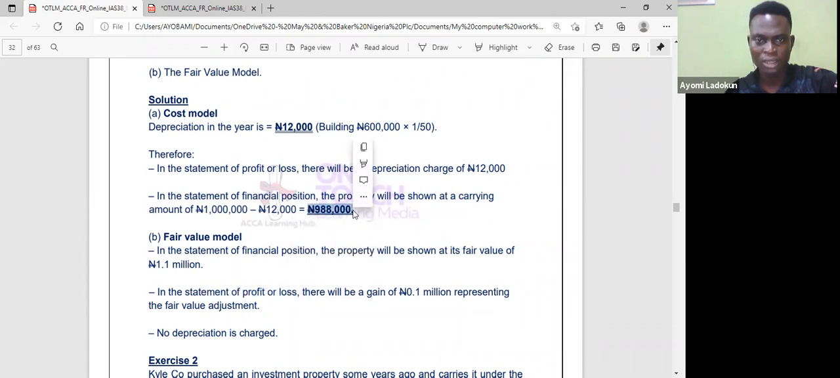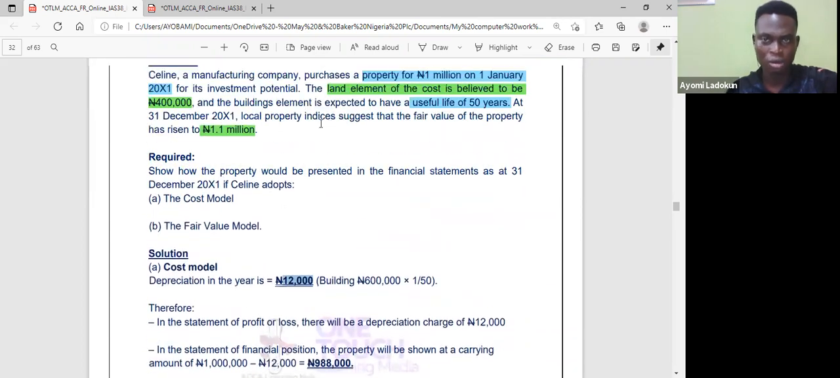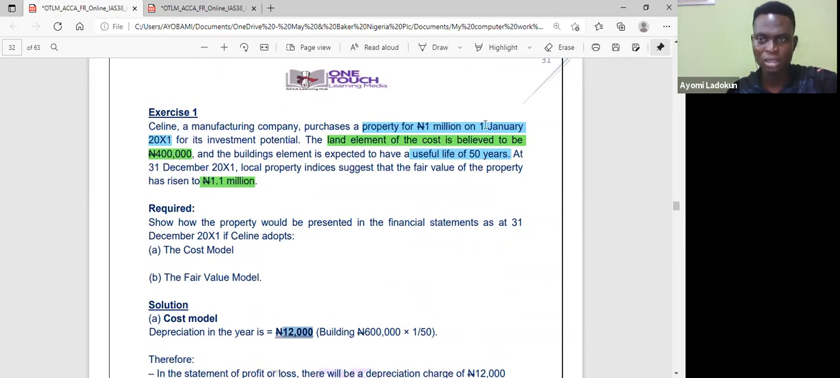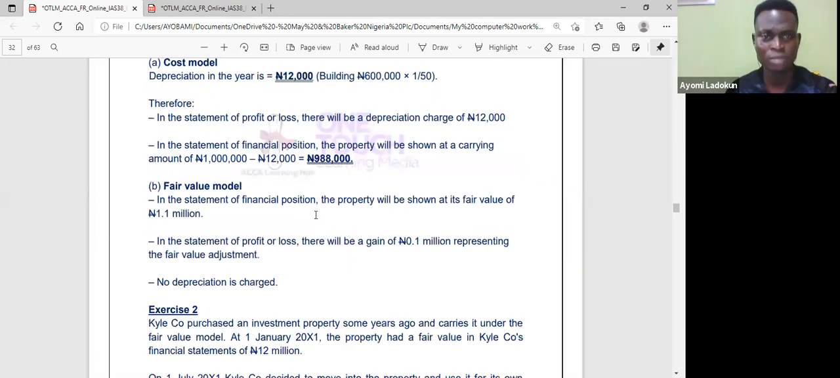So can you see the 988 here? As simple as that. So how did you get here? You just said 600 divided by 50. Then I depreciate for just 1 year because I purchased this property on 1st January 2021 and I'm preparing accounts for December 2021. So I just depreciate for 1 year. Okay, so that's that about investment property.